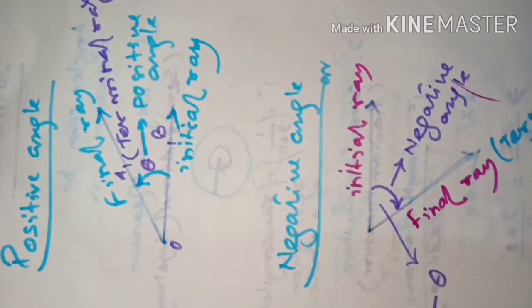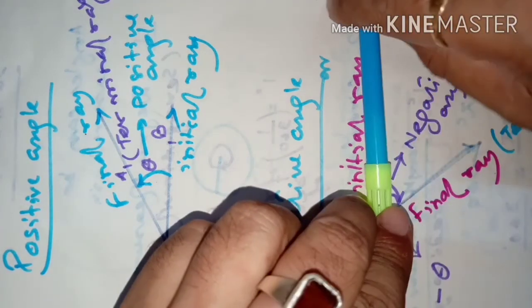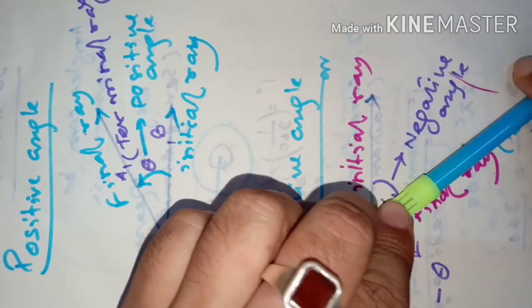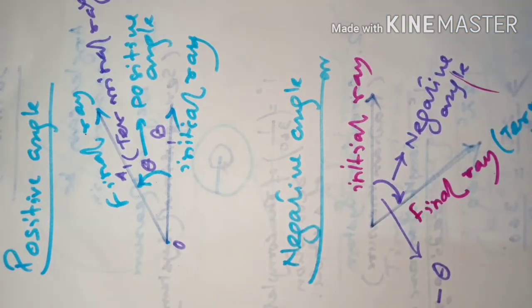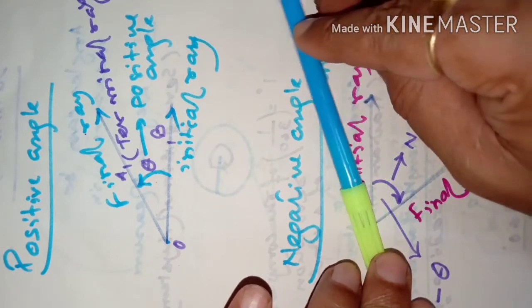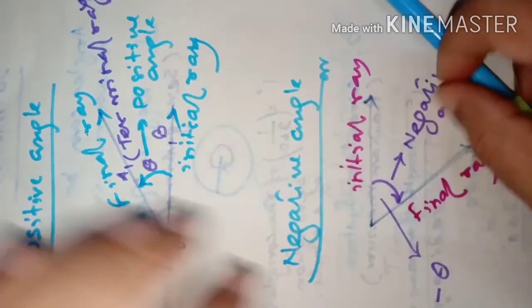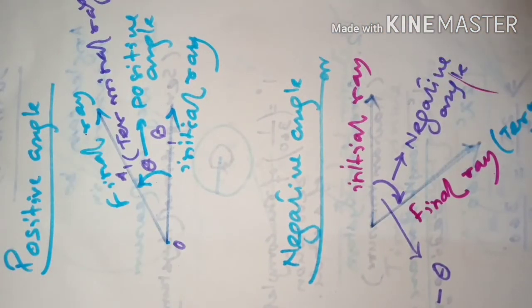Now students, try to understand. From now onwards, if the sign is negative, then you should understand the angle is formed by the revolving ray in clockwise direction. When the angle is formed by the revolving ray in clockwise direction, that is a negative angle. If the angle is formed by the revolving ray in anti-clockwise direction, then the angle formed is a positive angle. Is it understood, students? Negative angle and positive angle. Okay.